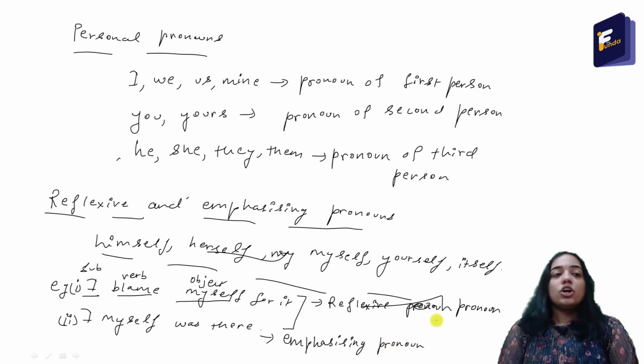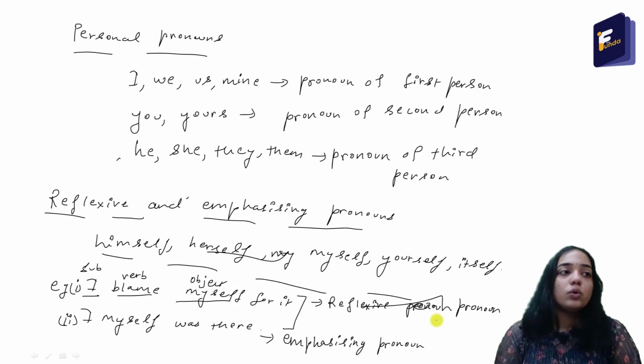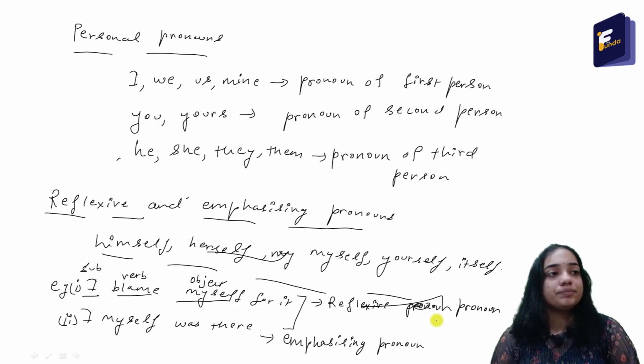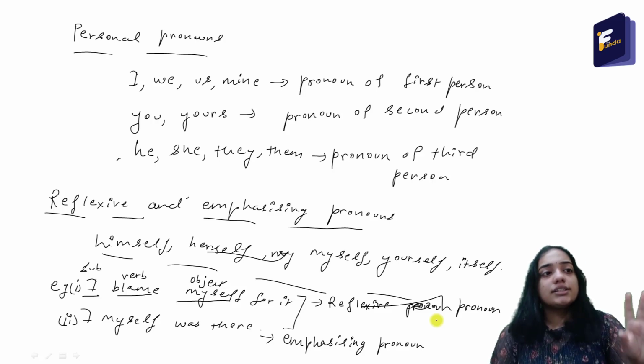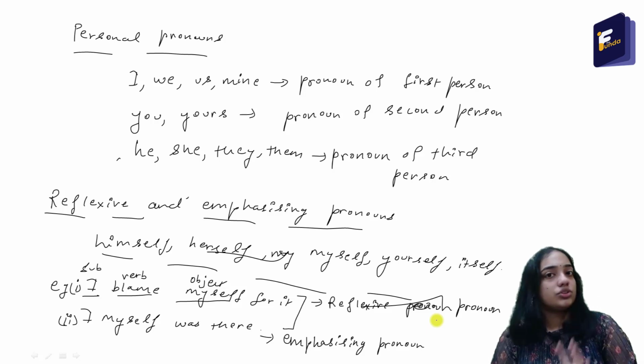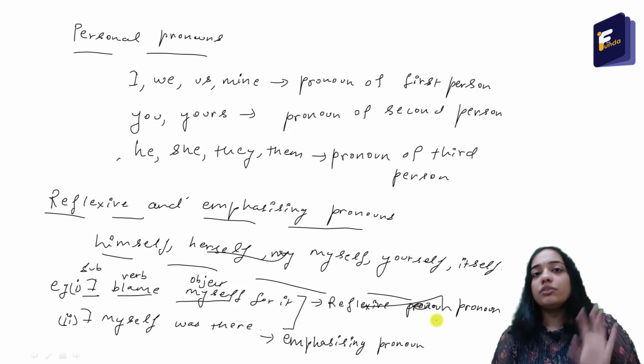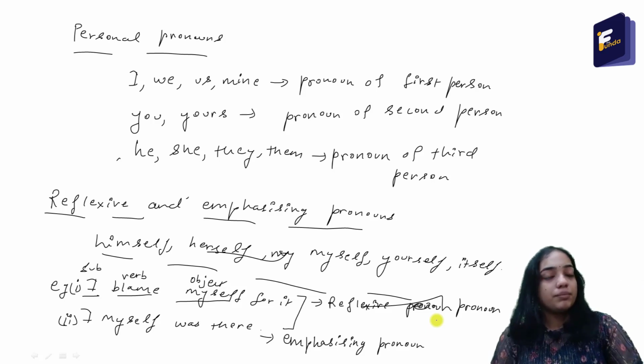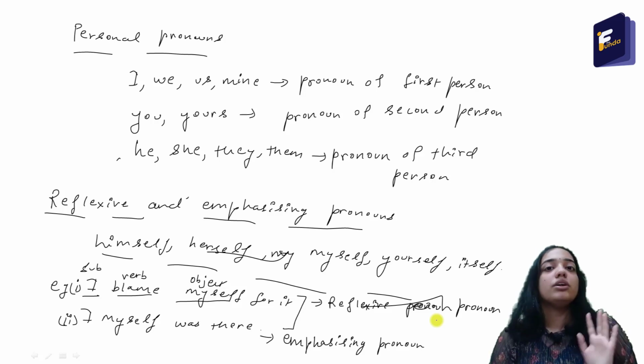There is a trick to find out in which sentence the same word, myself or herself or yourself, is emphasizing and in which sentence the same word is reflexive. The trick is just to remove that word. Whichever word you have to tell is emphasizing or reflexive, just remove that word and see if the whole sentence still has complete meaning without that word or not.